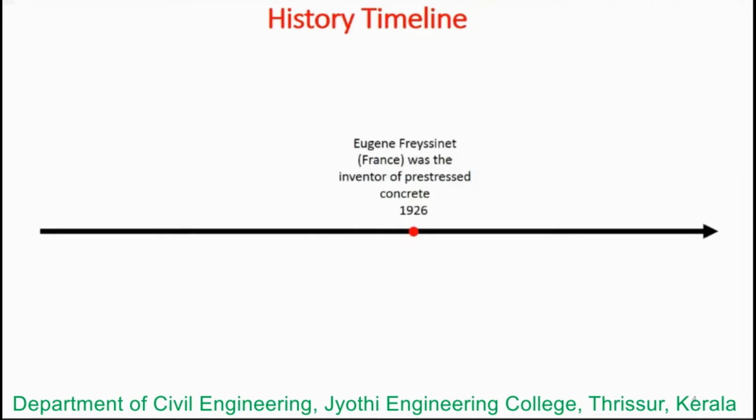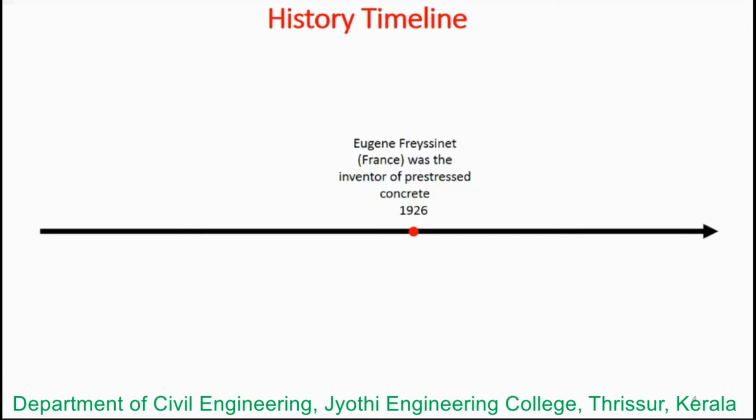So next, in the year 1926, Eugene Freyssinet of France used high tensile steel wires. He used steel whose ultimate strength is very high, you can think of something like 1725 megapascal. So it is very huge compared to normal reinforced concrete, a much higher value than conventional reinforcement.